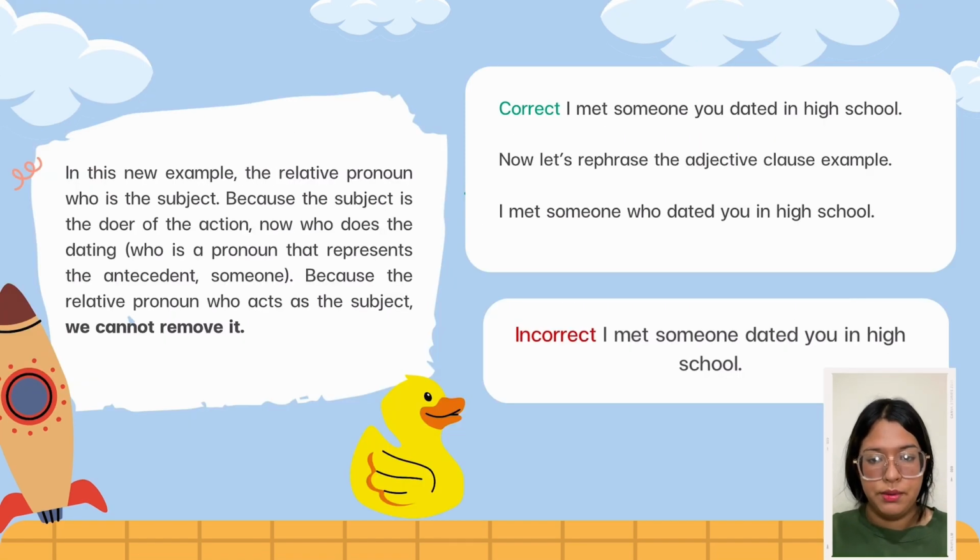In this new example, the relative pronoun "who" is the subject, because the subject is the doer of the action. Now, who does the dating? "Who" is a pronoun that represents the intended "someone." Because the relative pronoun "who" acts as the subject, we cannot remove it. Correct: "I met someone you dated in high school." Now let's rephrase the adjective clause example: "I met someone who dated you in high school." Incorrect: "I met someone dated you in high school."